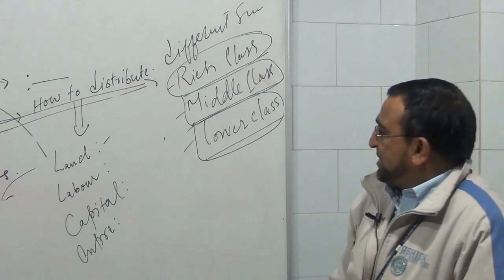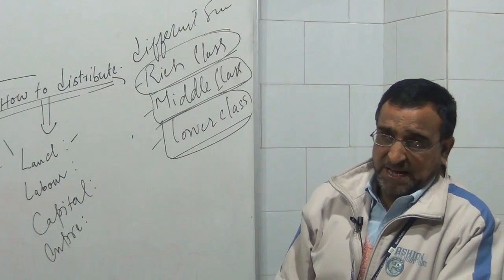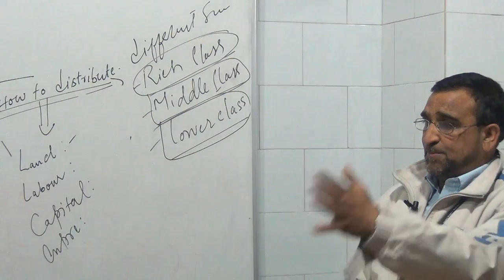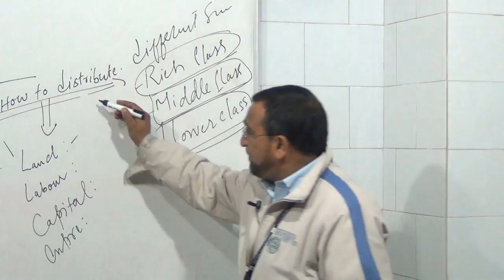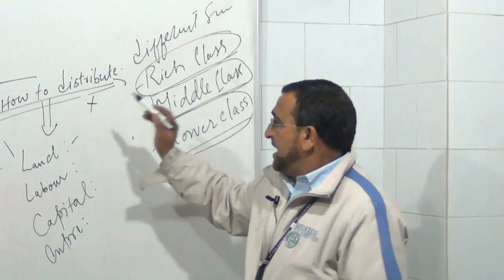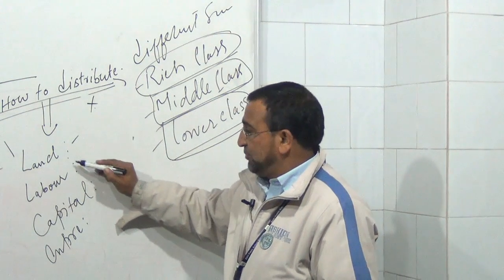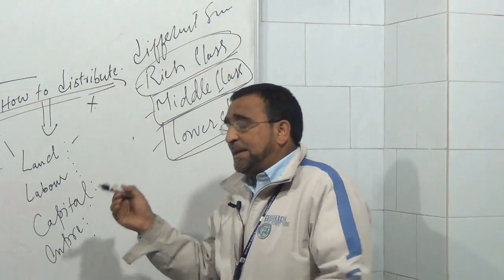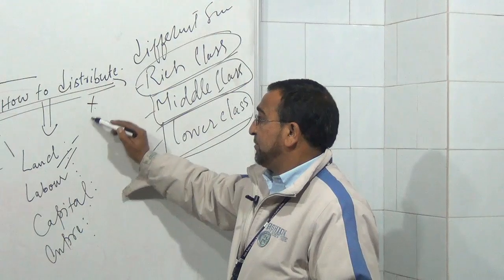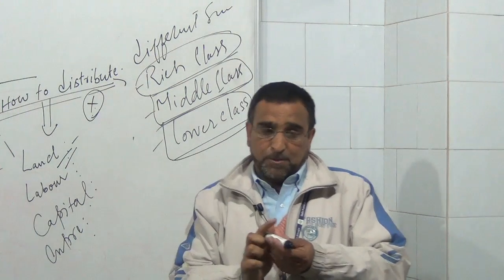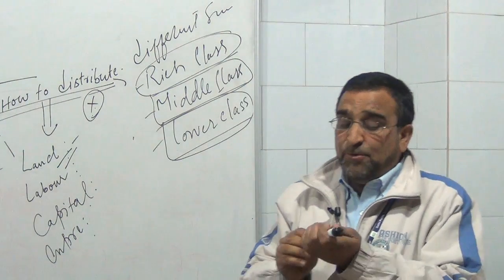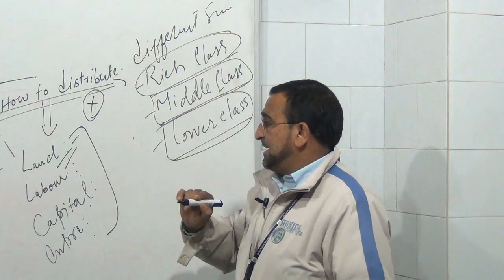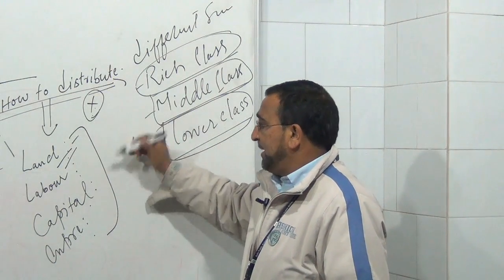Goods and services are produced by the economy. When we produce goods and services, it is not possible in the monetary system to distribute them in kind. Suppose we have produced good X. It is not possible to give some of it to land, some to labor, some to capital, some to the entrepreneur. So what we do, we give money value to all the production by these factors of production.